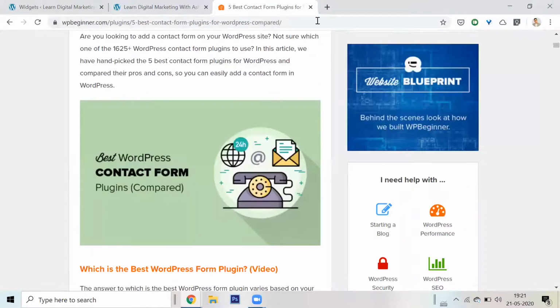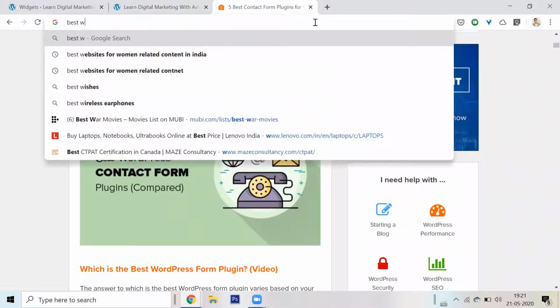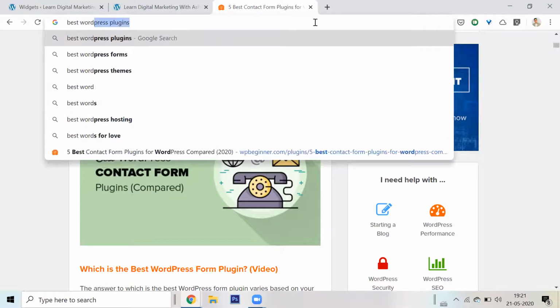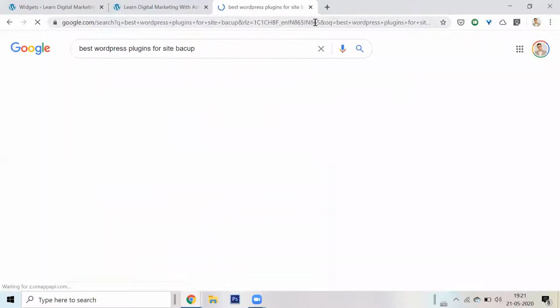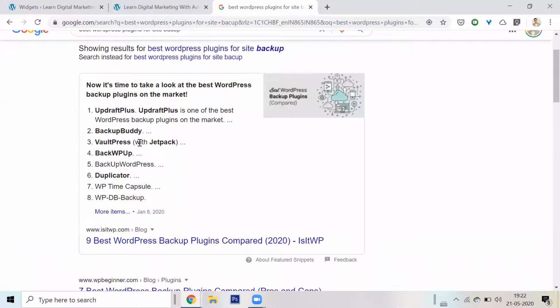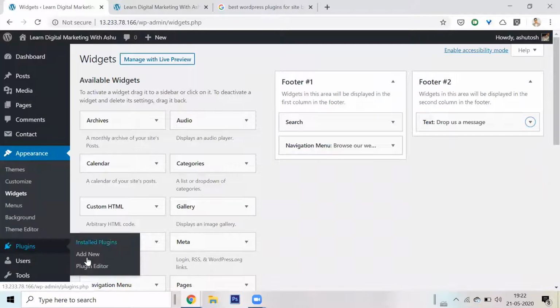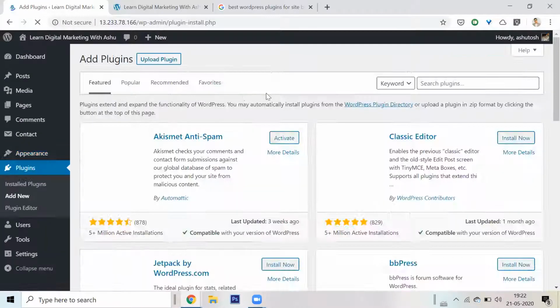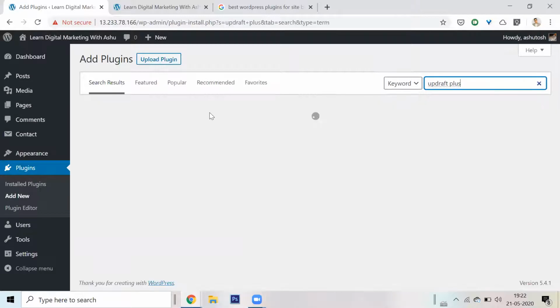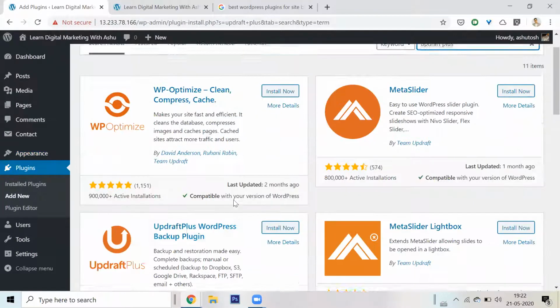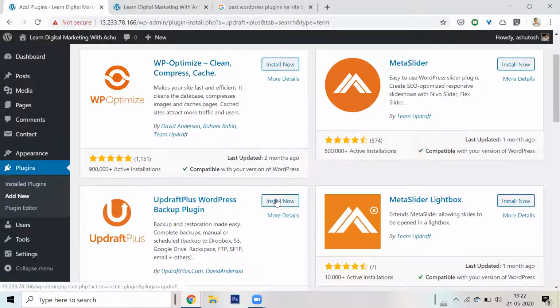So I'll just go to Google again. Best WordPress plugin for site backup. Okay, Updraft Plus, Backup Buddy, WordPress. Oh, I love Updraft Plus. In fact, Updraft Plus is really, really nice. So let's do this. Let's go to plugins, add new. Okay, I have a very nice search engine here, Updraft Plus. Okay, Meta Slider, Updraft Plus, WordPress backup plugin, install.